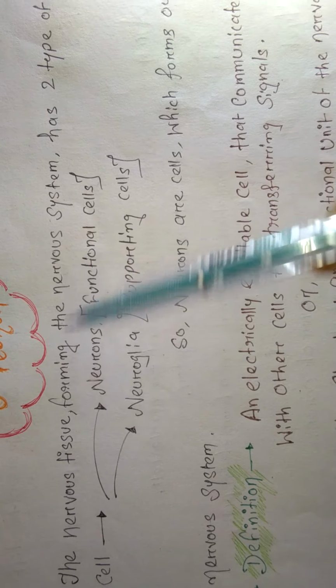Neurons are the functional cells, basically helping in all kinds of function and action, and neuroglia are the supporting cells. When we explain further, you will understand. So neurons are cells which form our nervous system. Okay, let's see the definition. I hope the meaning is clear.